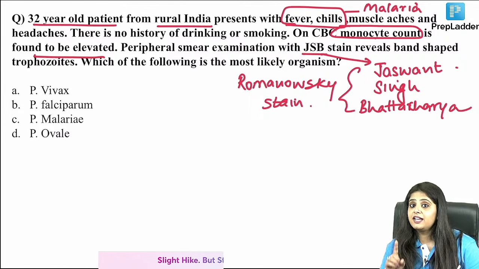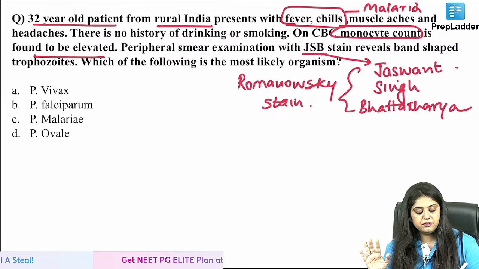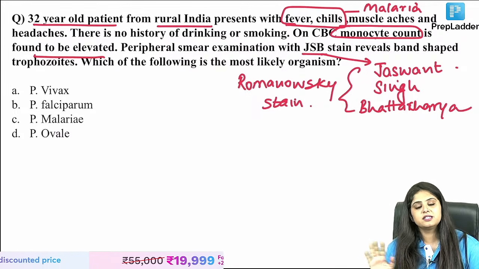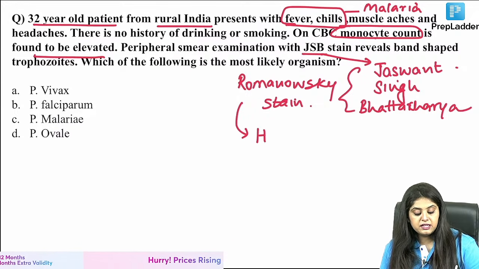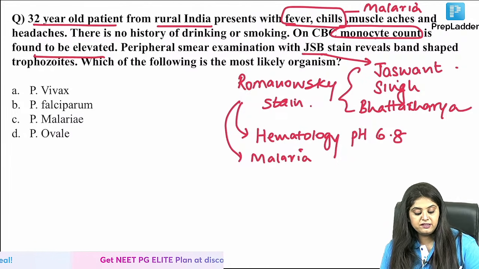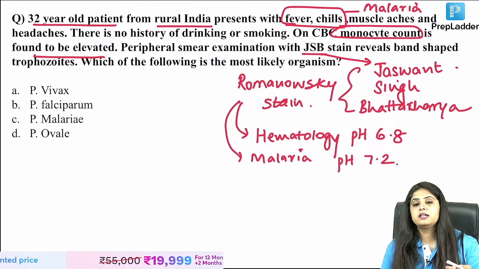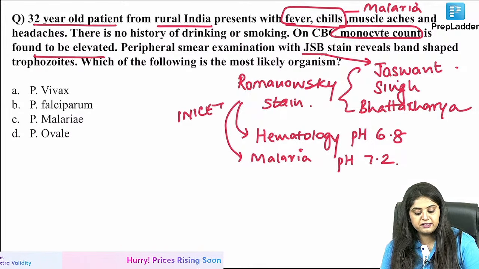The only thing for INI, first for everyone, remember there is the Romanovsky stain, and they have put up only a scientist version of it for malaria. It's the same Romanovsky stain. Now they call it Jaswant Singh Bhattacharya stain. No issue. But for the INI-CET exam, they will say the Romanovsky stain you use in hematology has a pH of what? It has a pH of 6.8. The same Romanovsky stain, if I want to visualize malaria, I want to increase the pH a little to 7.2. Then the color of the stain becomes better if you alter the pH. Of course, this information is only for INI-CET students.